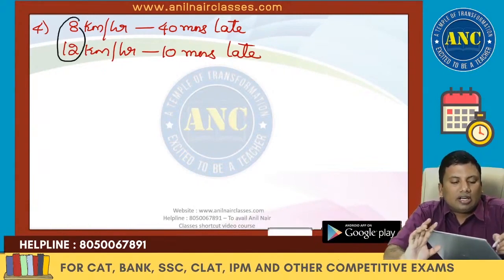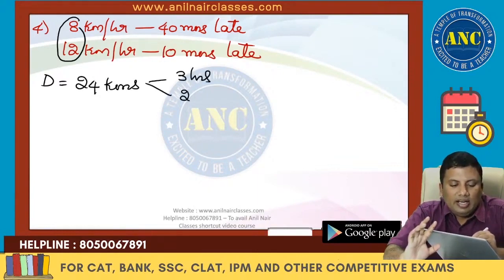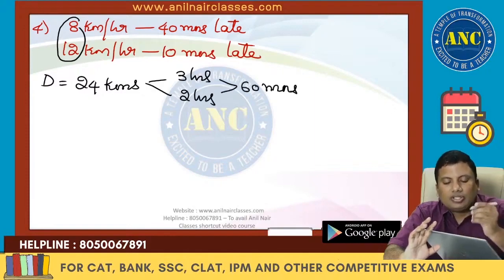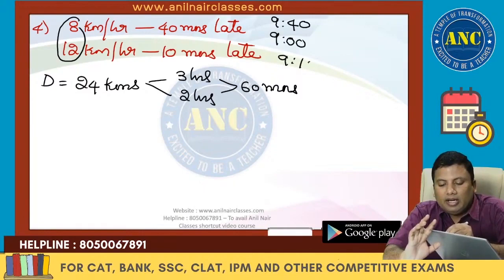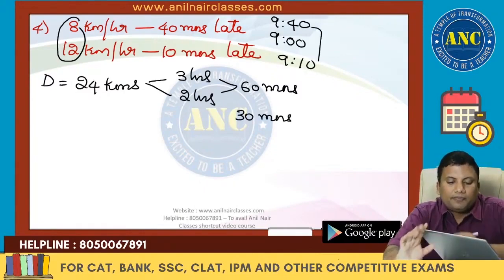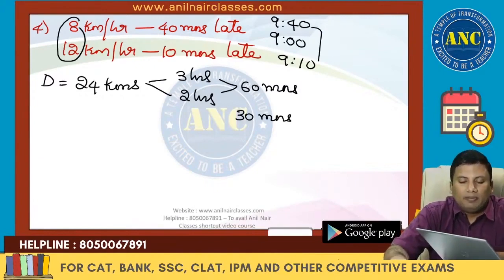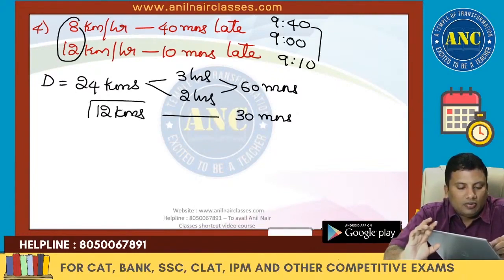So distance is nothing but 8 and 12. LCM is 24. First day 3 hours. Second day 2 hours. Gap is nothing but 1 hour, which is 60 minutes. Late and late. If it is 9 o'clock, 40 minutes late is 9:40, 10 minutes late is 9:10. What is the gap? 30 minutes. I hope it is clear, right? So 60 by 2, 30. 24 by 2, it is 12 kilometers.